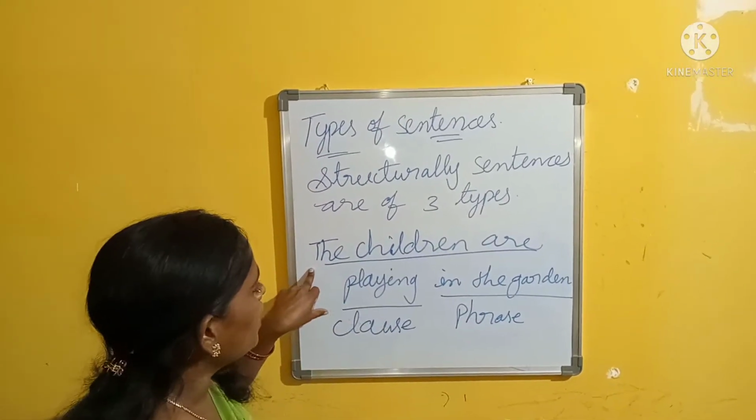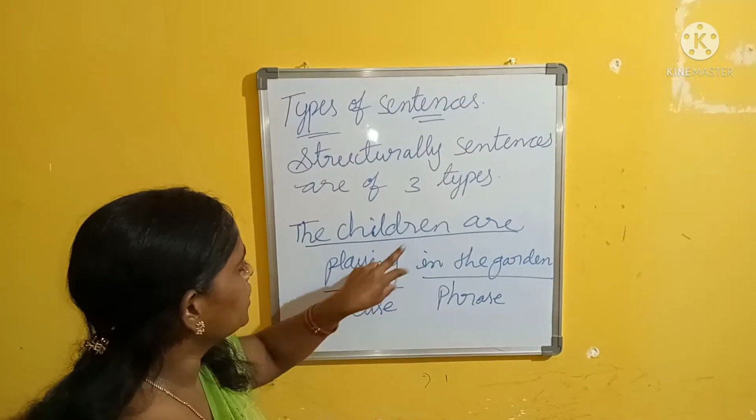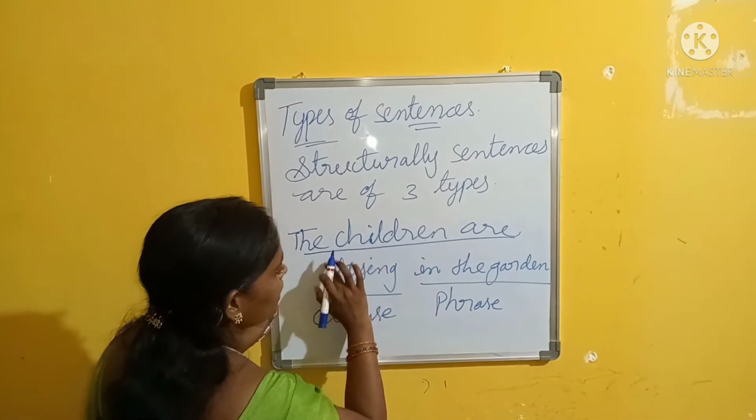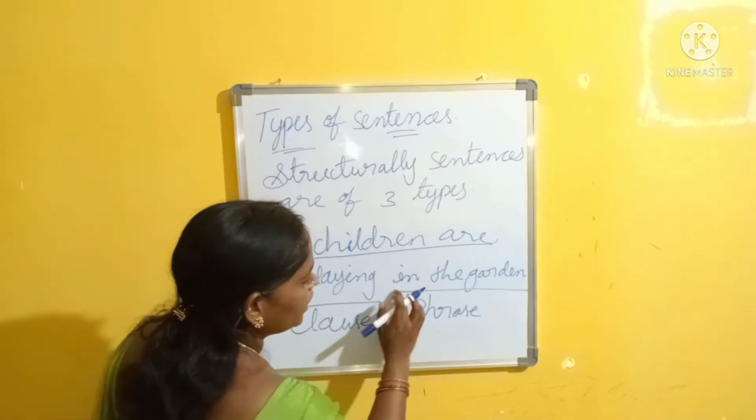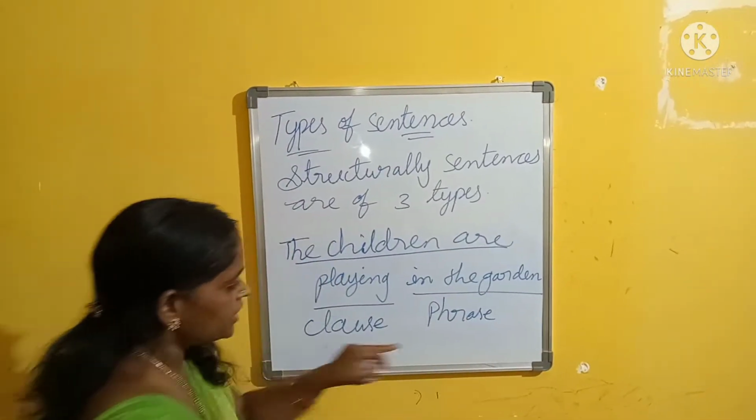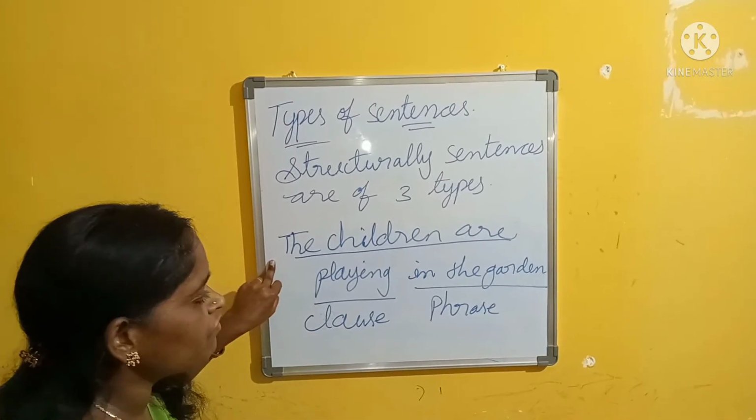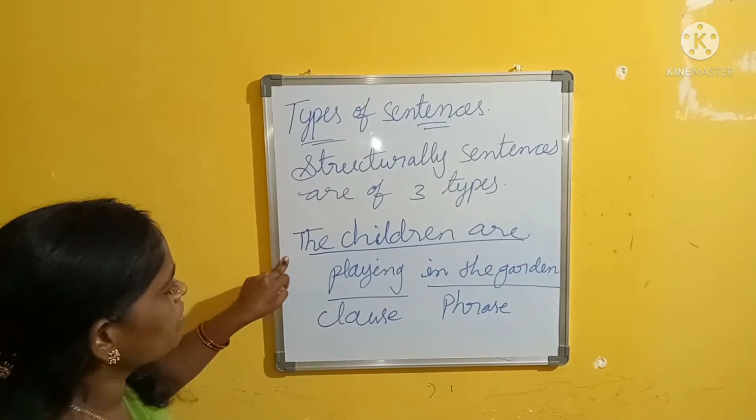And here, the children are playing. This is a complete class. The children are playing, this is a class. Where are they playing? In the garden. This is a phrase, and this phrase is giving some additional information to the class.